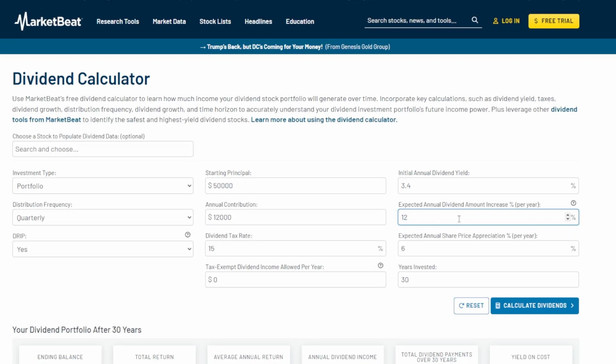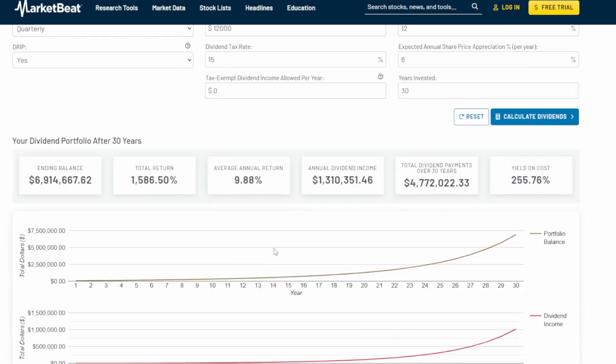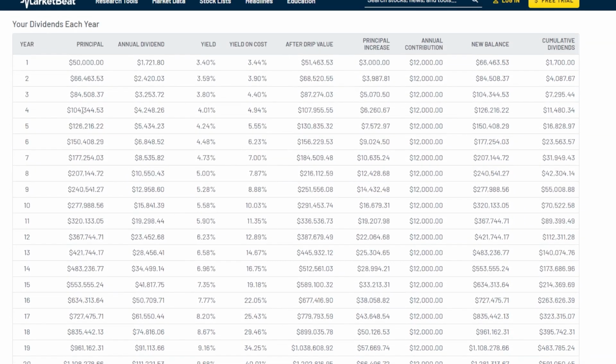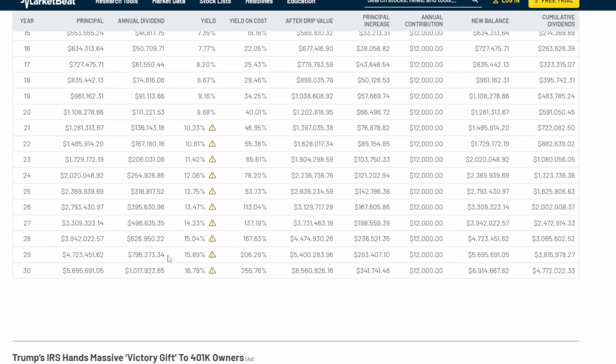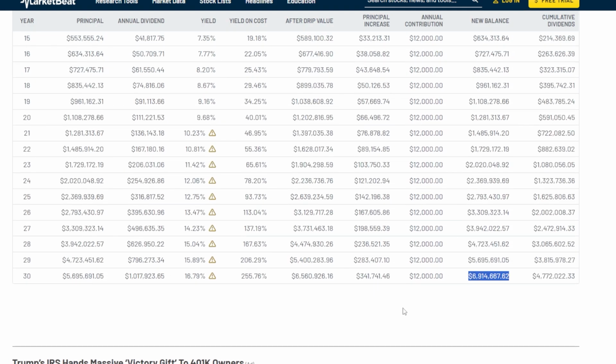Now, if we were to do that same exact experiment, but only change the expected annual dividend amount increase on the higher end at 12%, which is what we've seen over multiple time frames. This same exact portfolio that started off at $50K and also contributed $12,000 per year, this portfolio would end up at $6.9 million and over $1 million per year in dividends after 30 years.